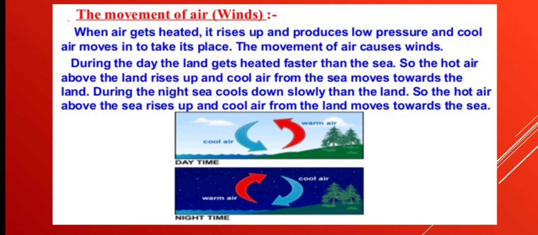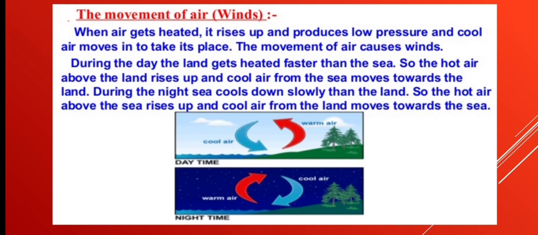Whereas during night time, the reverse process takes place. During night time, the sea cools down slower than the land. With the help of that activity, we learnt that land or soil cools down at a faster rate when compared to water and air. And here, at night time, the sea cools down at a slower rate when compared to land.